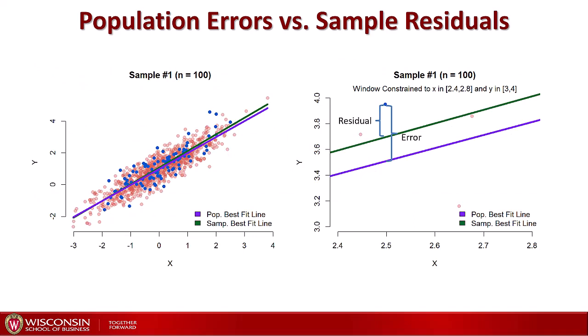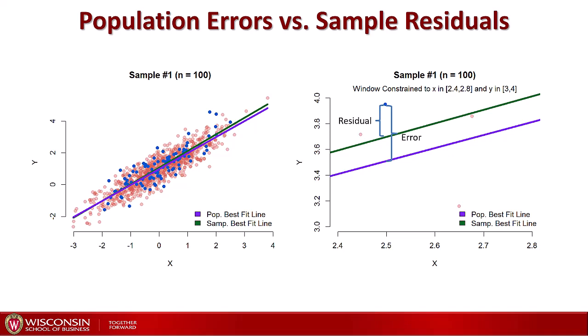Here are some simulated data. Since they are simulated, we know what the true line of best fit is because we entered it ourselves in the computer. It is represented in purple here. Let's visualize the sample residuals versus the population errors. So let's say we draw a subsample represented in blue here, and we compute the line of best fit with a regression.